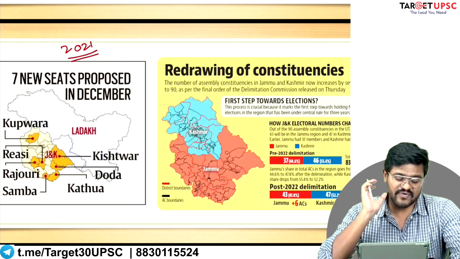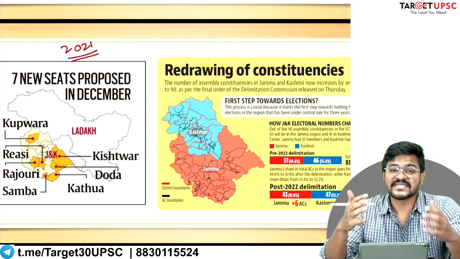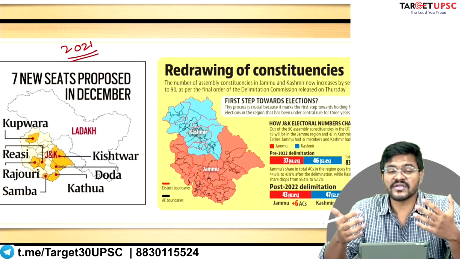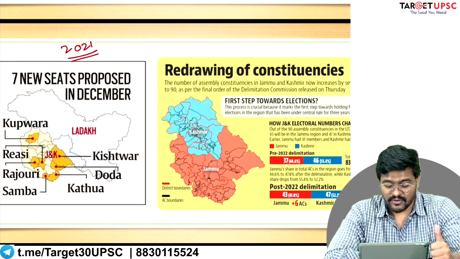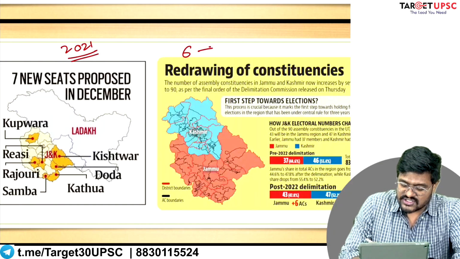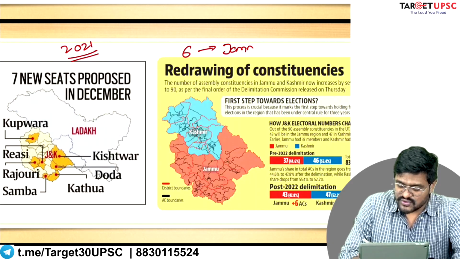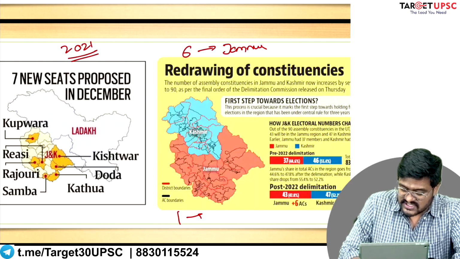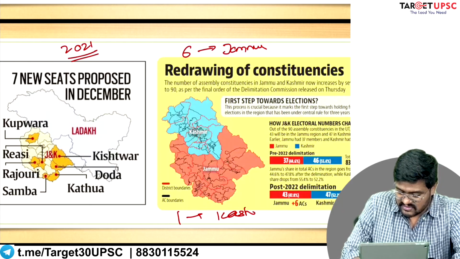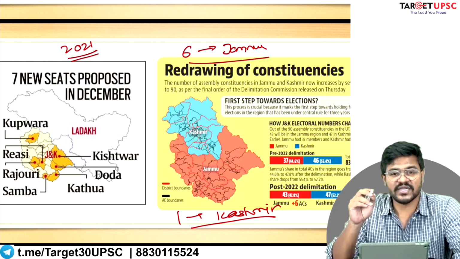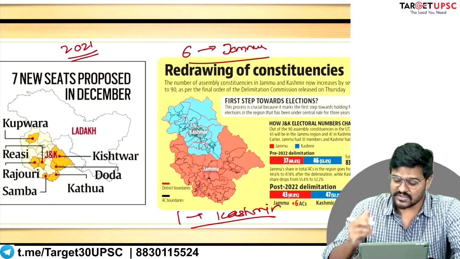Firstly, they proposed 7 new seats for the Union Territory. Six of those seats are in the Jammu region, and one extra seat was given in the Kashmir region. This is one of the main recommendations of the Delimitation Commission meant for Jammu and Kashmir.